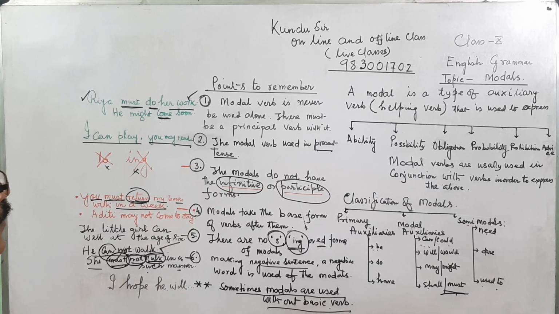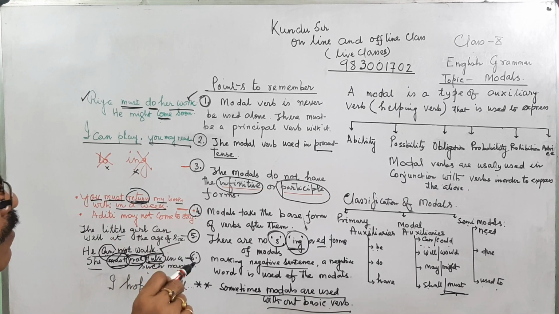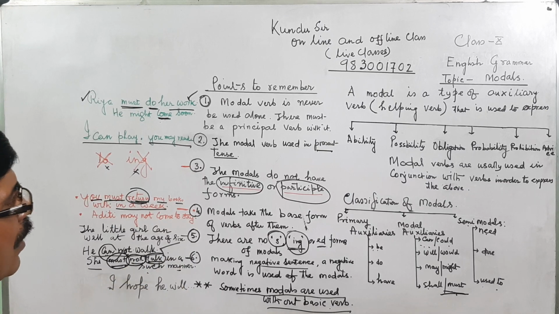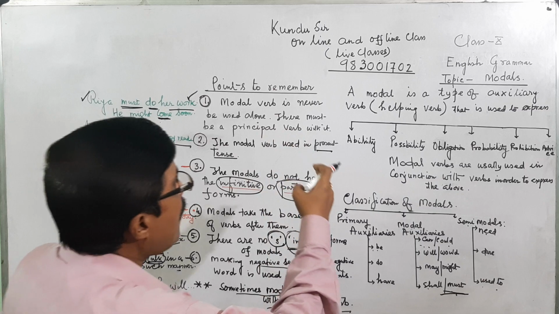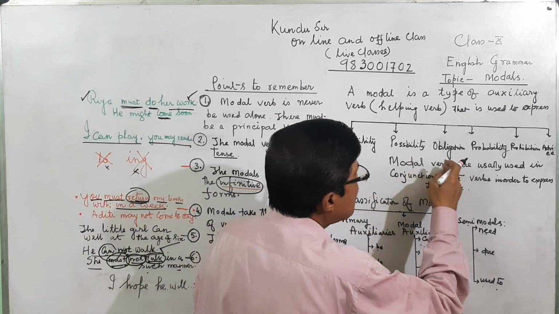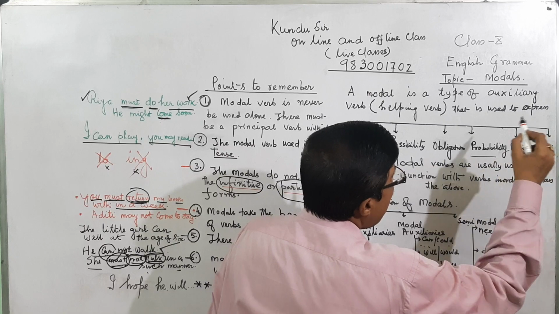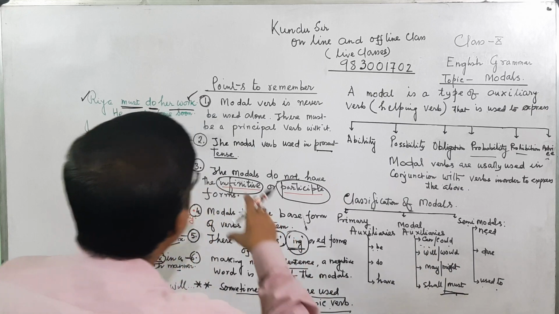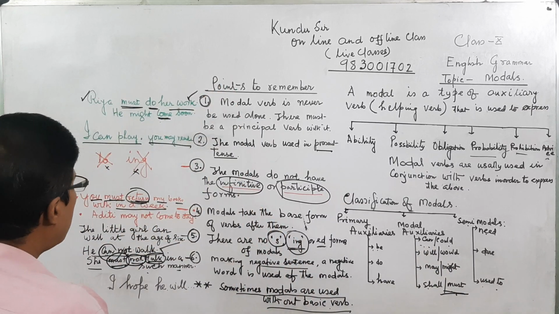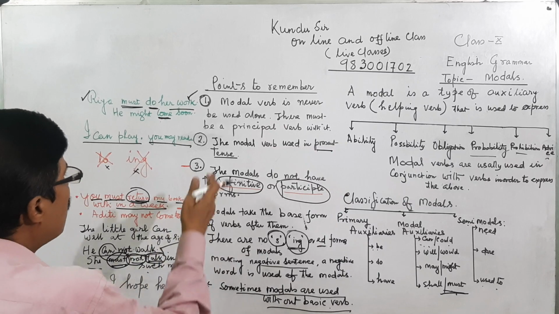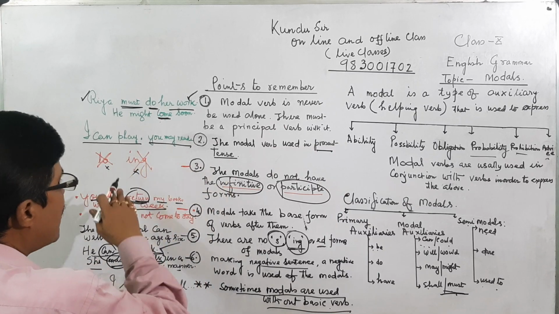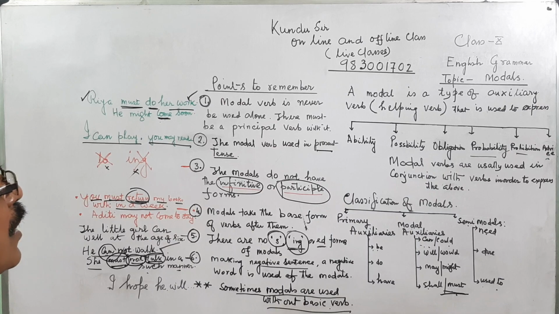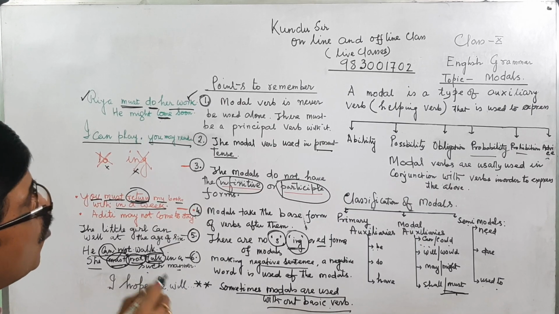So it is a most important chapter. What is a modal? A modal is an auxiliary or helping verb used in certain circumstances to express mode. We are using either mode of ability, possibility, obligation, probability, prohibition, or advice. And there are three classes of this. And what are the fundamental rules or thumb rules for this? I have given examples with one rule and one or two examples, giving more or less a basic idea of the chapter on modal or auxiliary verbs.